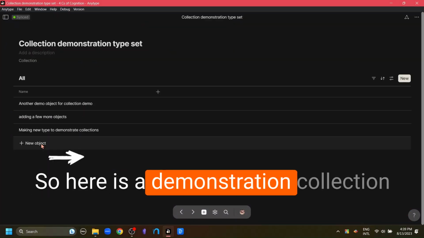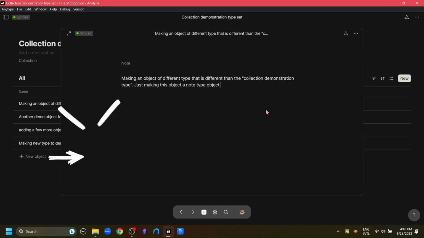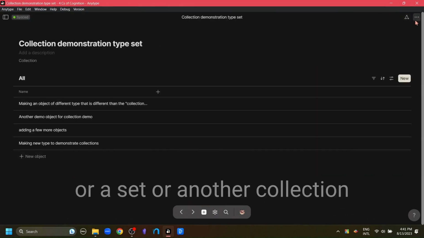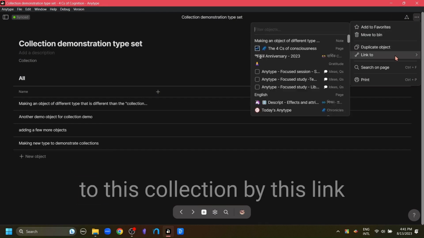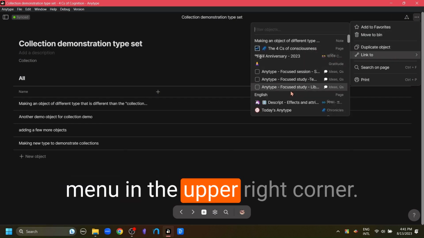So here is a demonstration collection, and we can make a new object in this collection from this plus menu here. As you can see, it is updating. We can also see this in the graph. We can also add an existing object or a set or another collection to this collection by this link to menu from the three dots menu in the upper right corner.